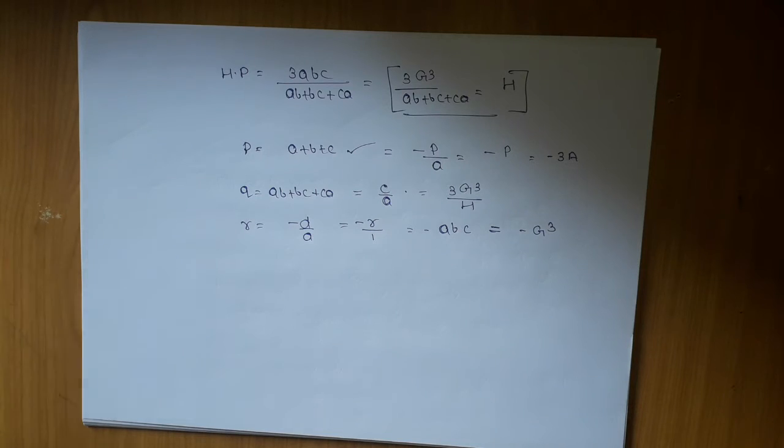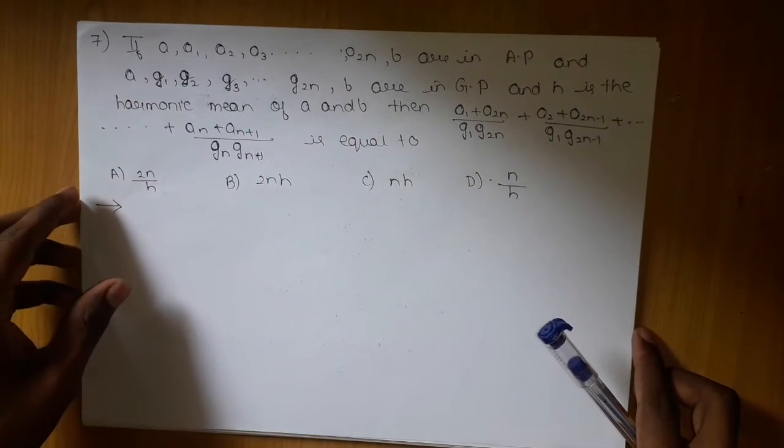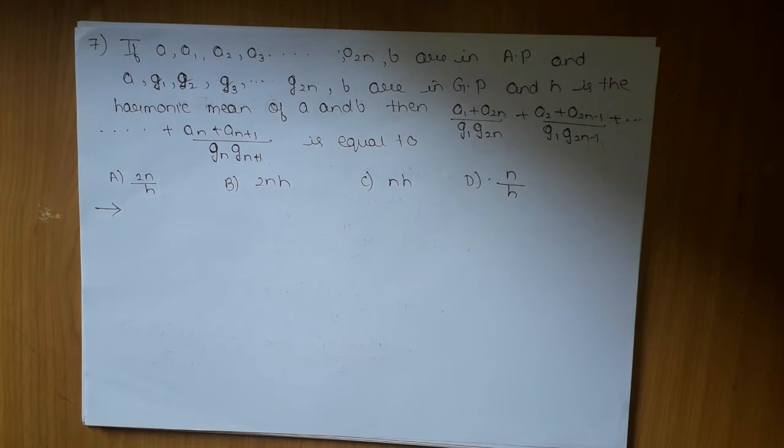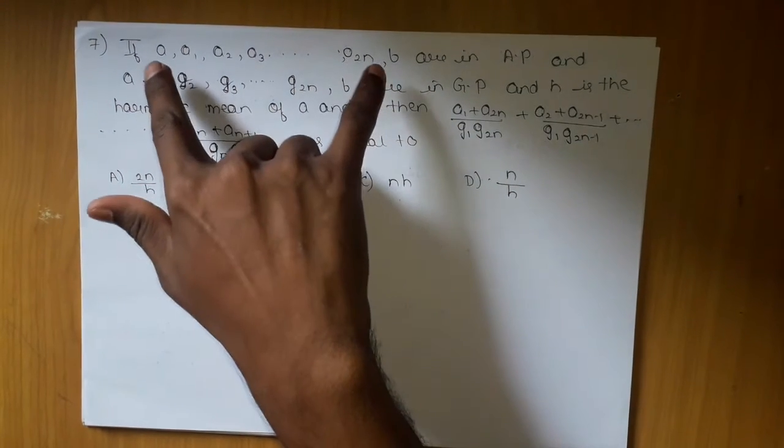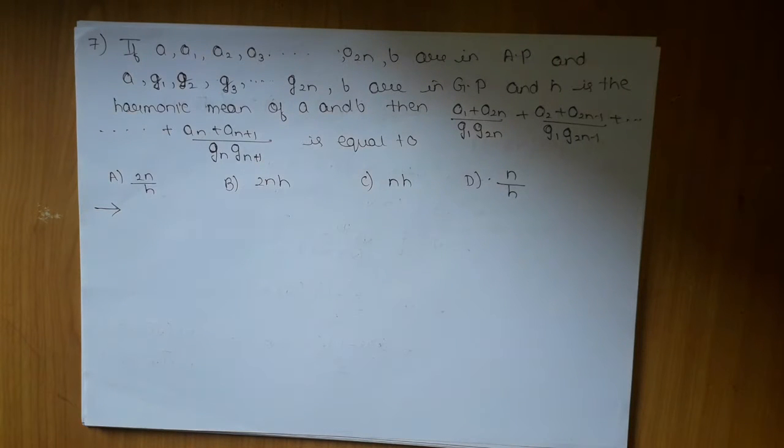Okay, so the next question which we are going to tackle says: if a, a1, a2, a3 and so on till a2n, b are in AP, and a, g1, g2, g3 and so on till gn, b are in GP, and h is the harmonic mean of a and b, then you have to tell what (a1 + a2n)/(g1 g2n) + (a2 + a2n-1)/(g1 g2n-1) and so on till (an + an+1)/(gn gn+1) is equal to.